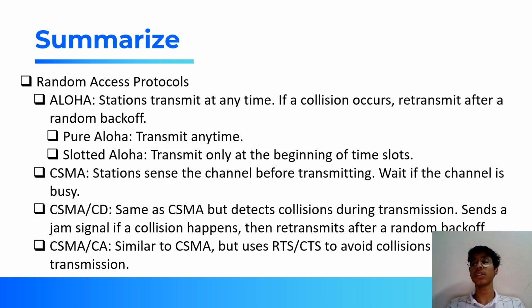If there is a collision, then in CD, it will immediately send a jam or stop signal to the sender for immediate termination of the data transmission. But in CA, if it receives more than one acknowledgement, meaning one from its own frame and another from the collision frame, then it immediately stops the data transmission and starts again after some time.